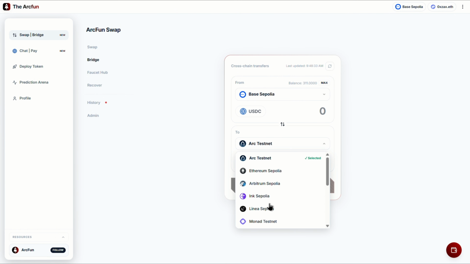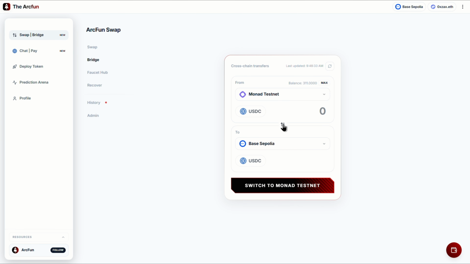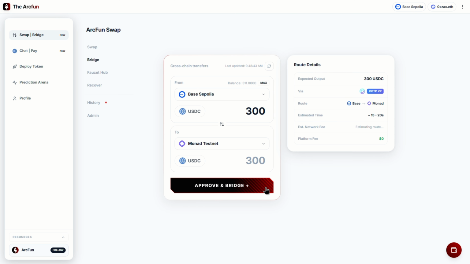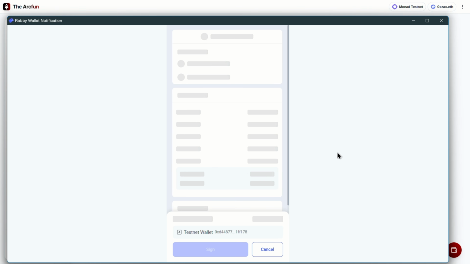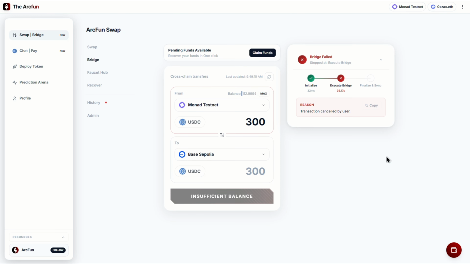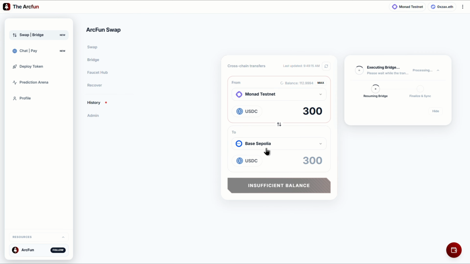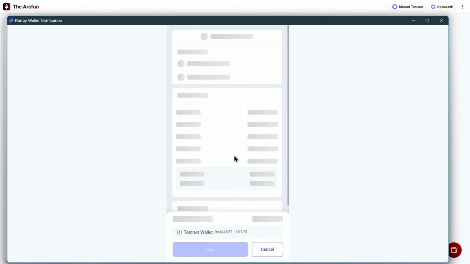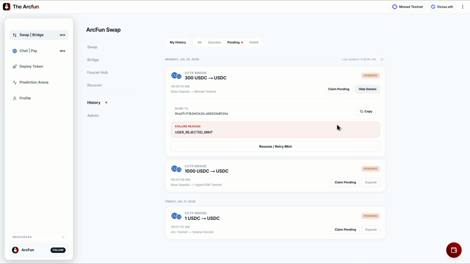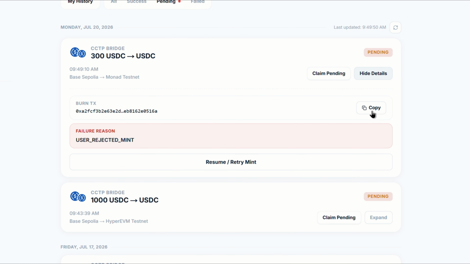I'm going to bridge 300 USDC from Base to Monad, and then I'm going to cancel the mint transaction. Imagine you lose your internet connection while bridging, or Circle CCTP goes down for a while after your tokens have already been burned. Normally, your funds would be stuck until you manually recover them. On ArcFun, you can simply click the retry button whenever you want because we store every bridge transaction in our database. If your burn transaction was successful, you can retry the mint process at any time without starting over.